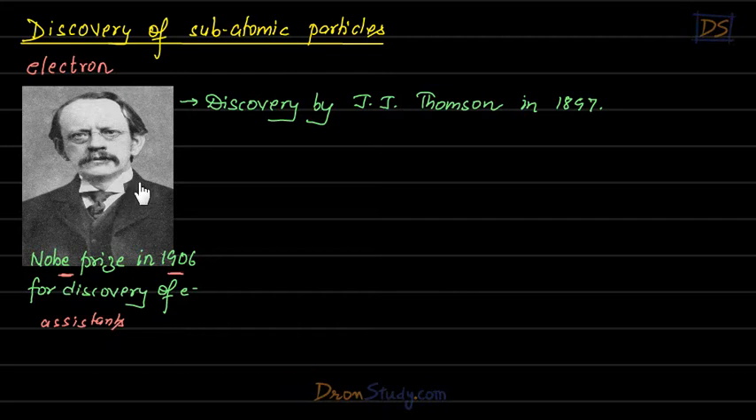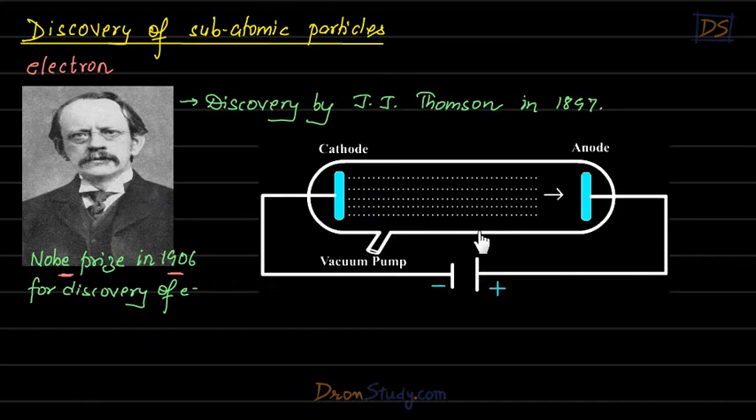So anyways, now let us see how J.J. Thomson discovered electron. So look at this setup, students, this apparatus. This is called discharge tube, or also gas discharge tube. So J.J. Thomson made a setup like this and did some experiments here.